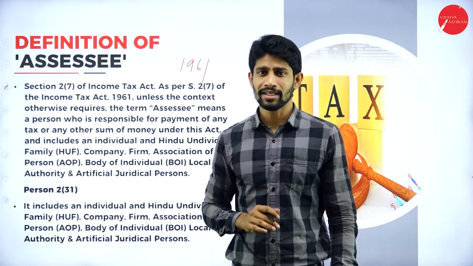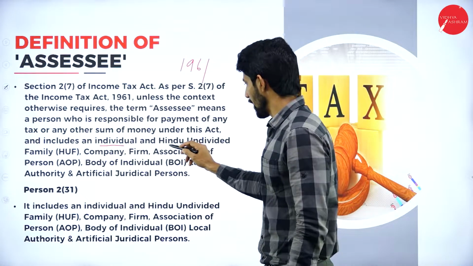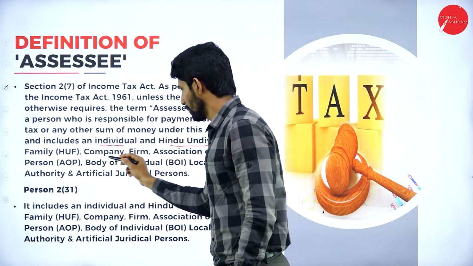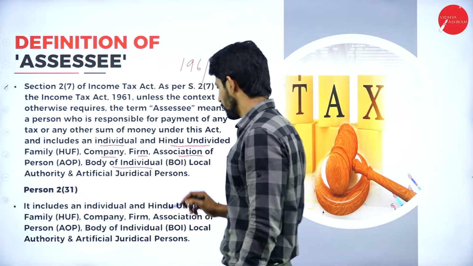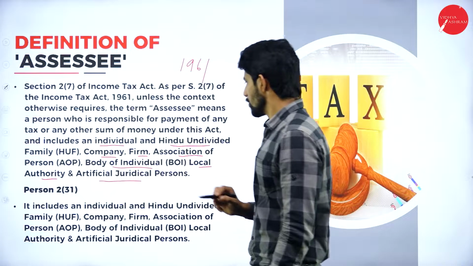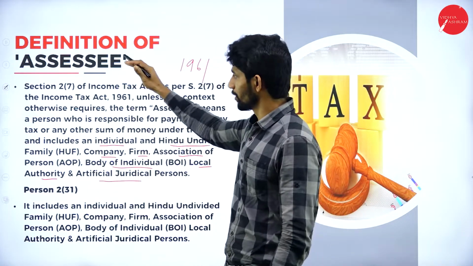And the word assessee includes an individual, an HUF, that is Hindu undivided family, a company, a firm, an association of persons, body of individuals, local authority, and artificial juridical person. All these come under the word assessee.